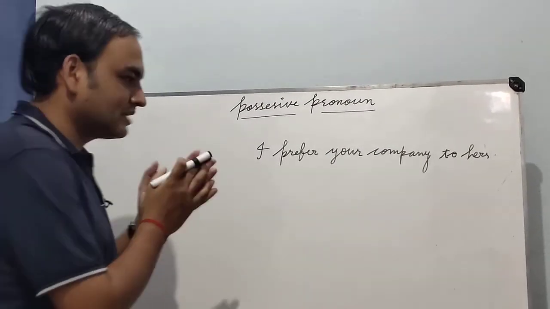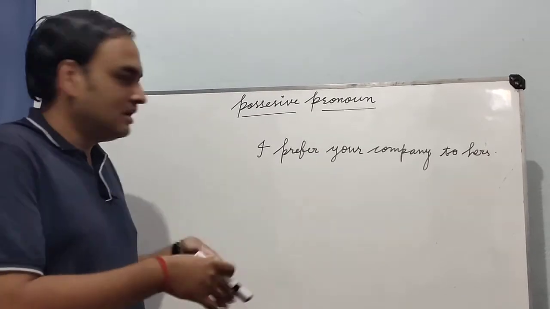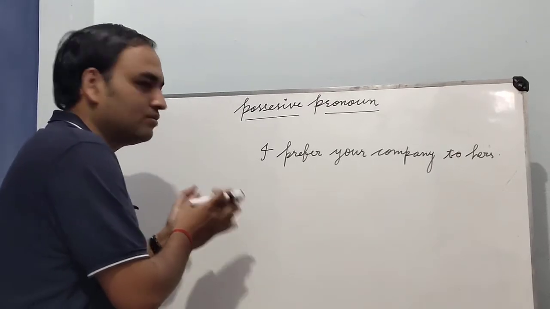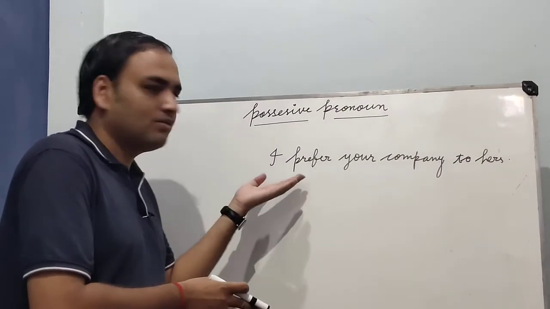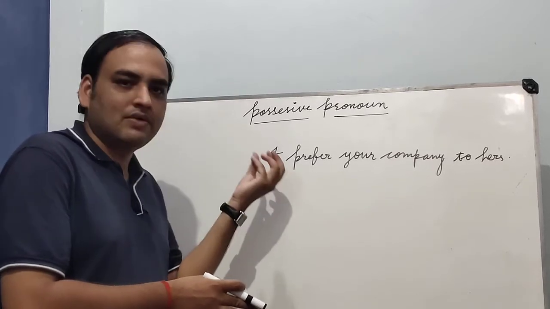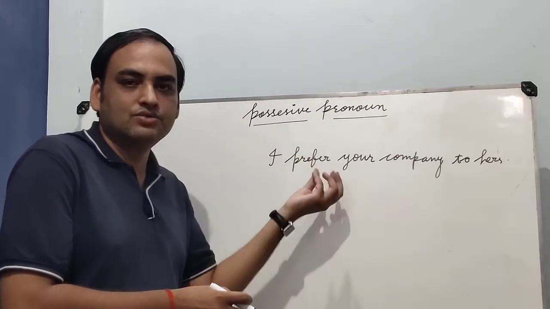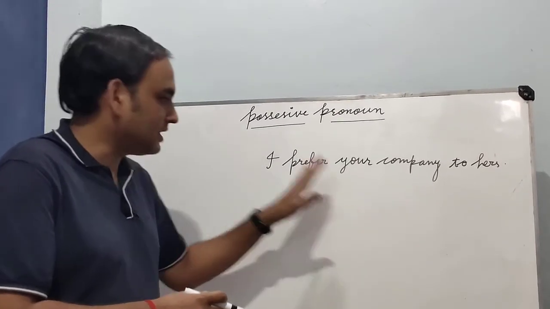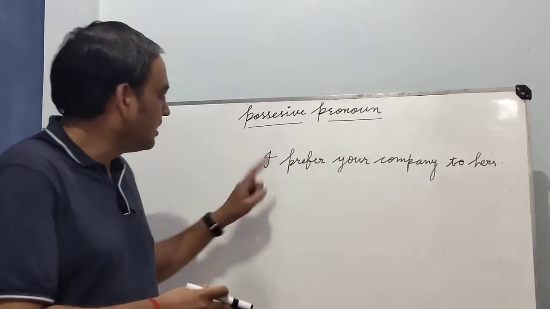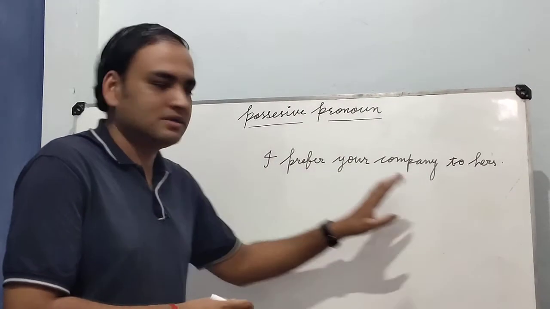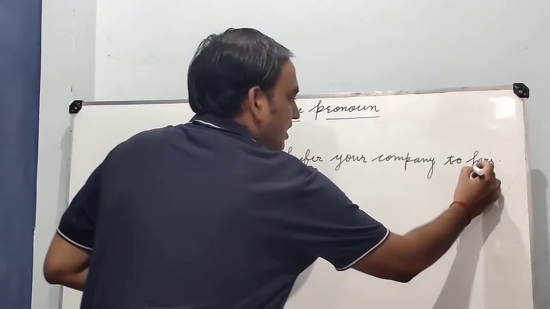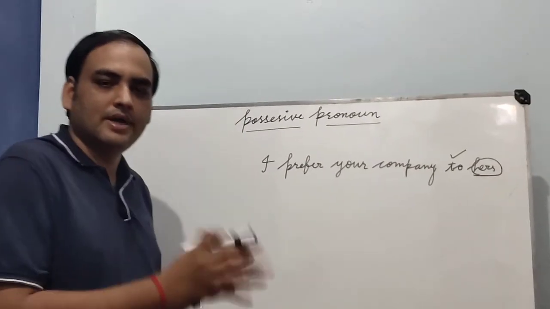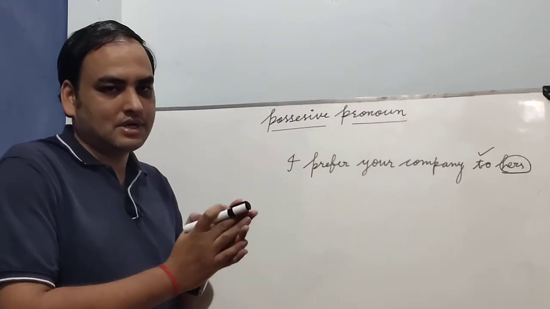Okay guys, so this is extra information I have provided you. When I make a separate video on adjectives, I will explain all the rules of adjectives, and I will teach you the concepts of Latin adjectives and how they are used in a sentence. So in this particular sentence I am only emphasizing the use of the possessive pronoun. I prefer your company to hers. So this hers is a possessive pronoun and it is used as an object of this preposition. Okay, I hope this is clear for you.